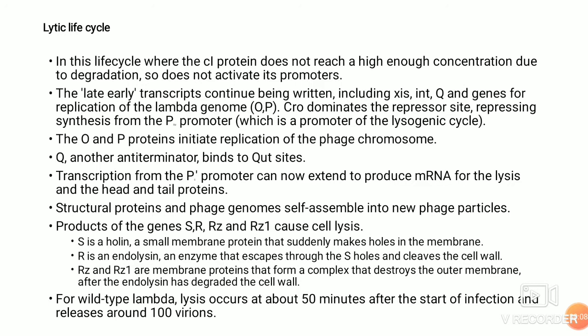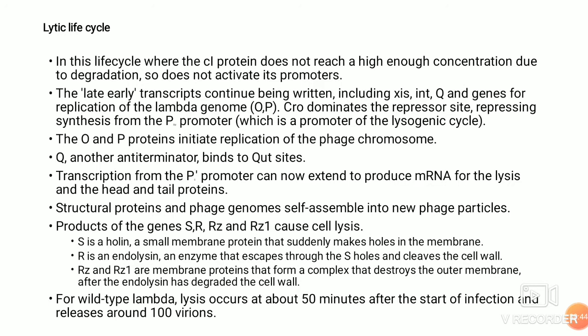A concise summary of what happens in the lytic cycle: in the lytic life cycle, where the CI protein does not reach a high concentration due to degradation, or the promoters are not active, the early transcripts continue being produced, that is xis, int, Q, and genes for replication of lambda, that is O and P, for lambda genome replication. Cro dominates at the repressor site, and there are Q and P.